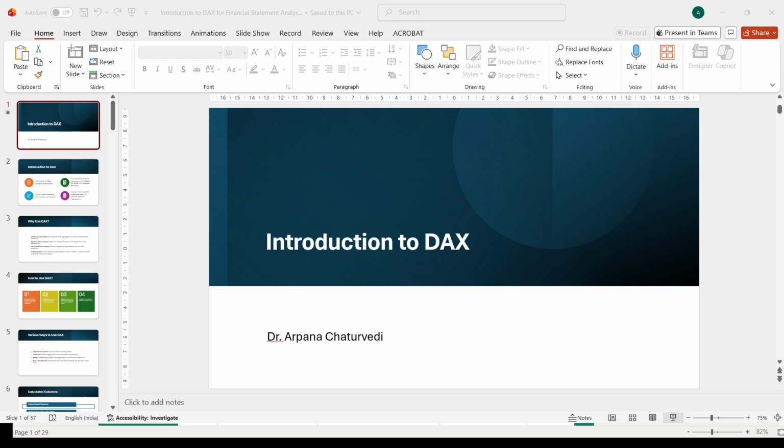How will you give the start date and end date? DATE is a function wherein you have to mention the year first, then month, then day, right? So here we are mentioning year, month, day, then again year, month, day. So this is from 1st January 2023 till 31st December 2025.